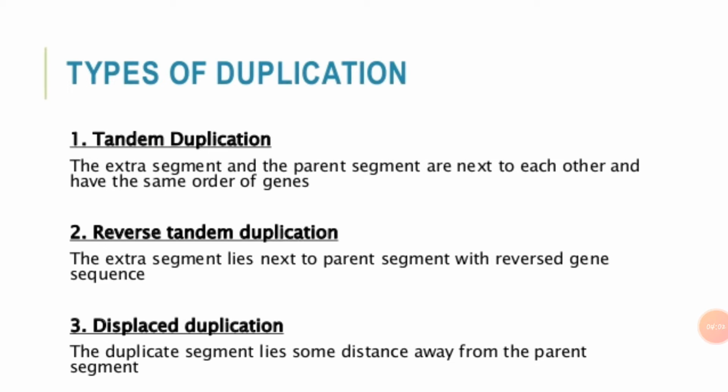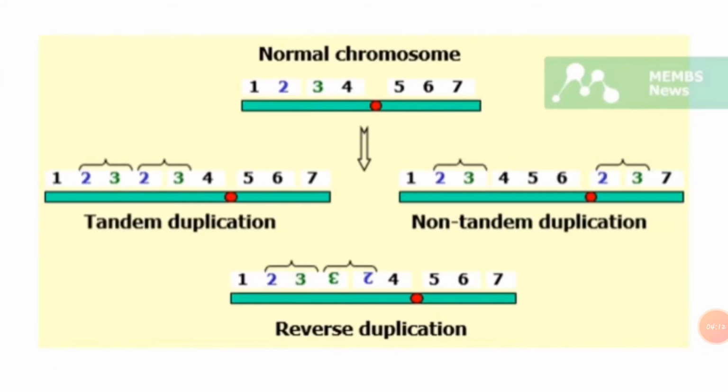Here the normal chromosome has the gene sequence 1 2 3 4 5 6, and in the tandem duplication we see 1 2 3, again 2 3 4, so the same sequence of genes comes after the normal sequence.